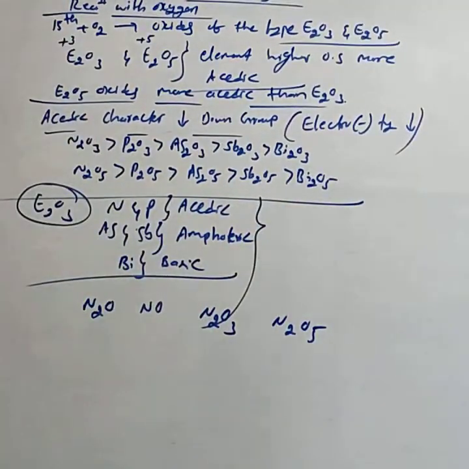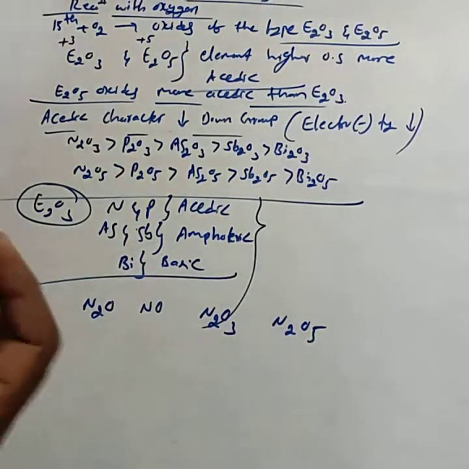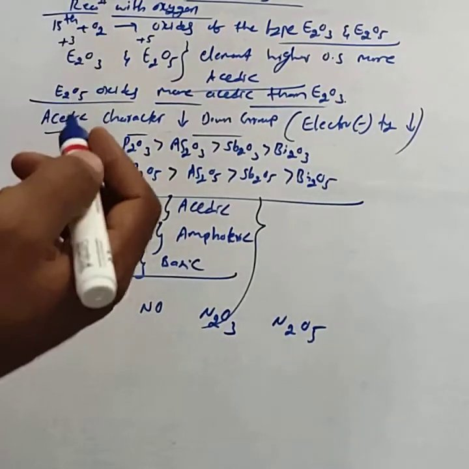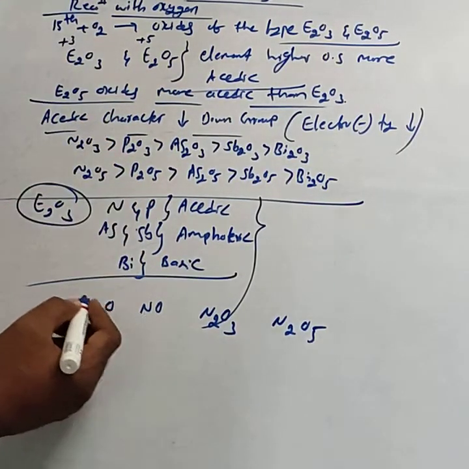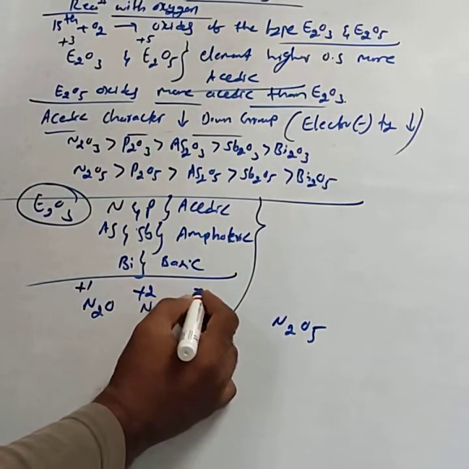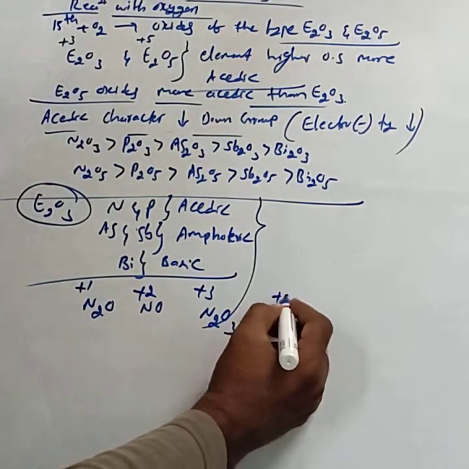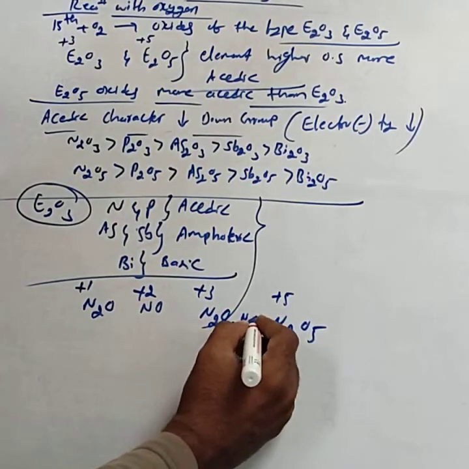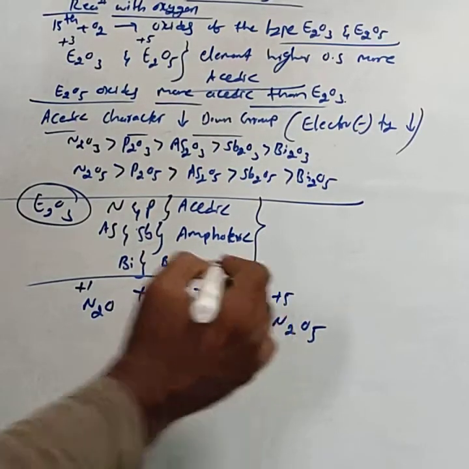Same nitrogen oxides only they are given. In that one, you have to mention which one is more acidic. At that time, just calculate the oxidation state of the nitrogen. Here in N2O it is +1, NO is +2, here +3, then it is +5. Here you can consider one more, N2O4, +4.